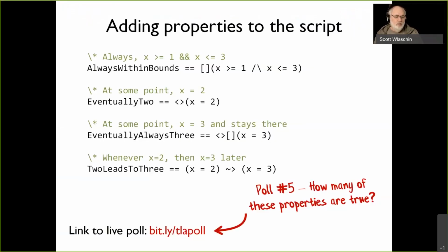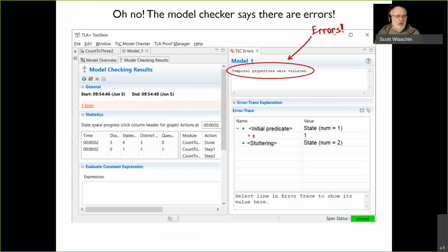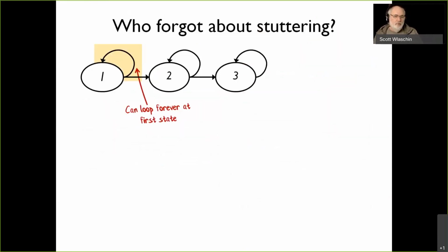Because if we actually run this, the model checker says, uh-oh, temporal properties were violated. Now, what happened? Well, if I look at the trace, it started at 1 and then it stayed at 1, and stayed at 1, and stayed at 1. It stuttered. It just kept going round and round. What we've got here is an infinite loop, because you forgot that I added this infinite loop to the 1 state. And this is really easy to do. So it never got out of the first state, and so none of the other properties were true.